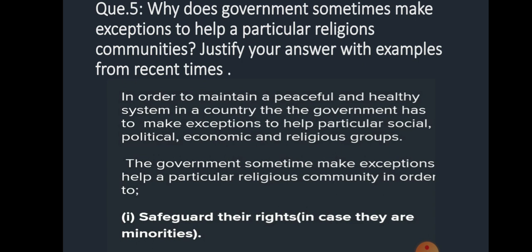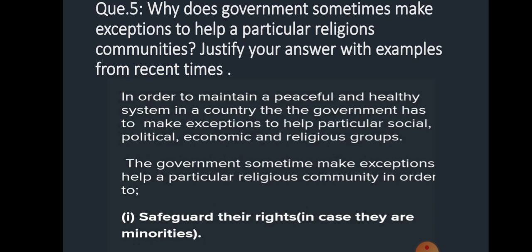Now we will learn how the government sometimes helps some particular religious community. In order to maintain a peaceful and healthy system in a country, the government has to make exemption to help a particular social, political, economic and religious group.